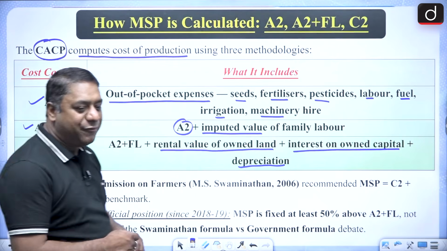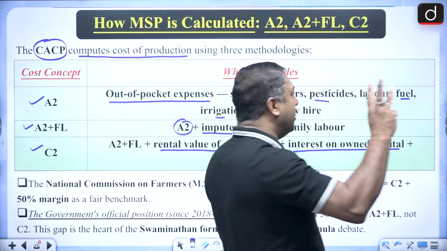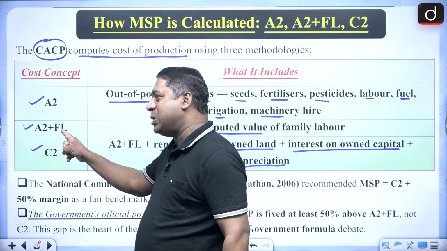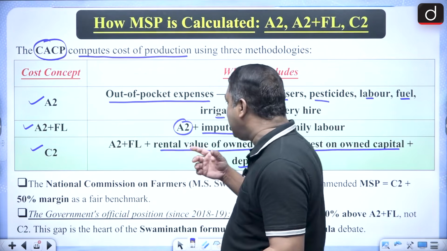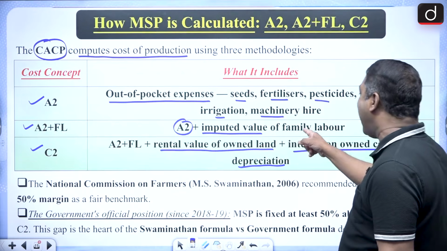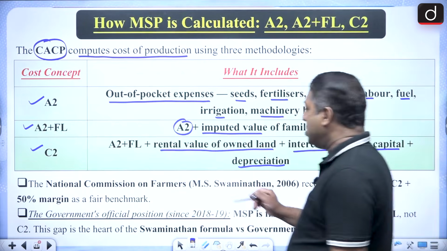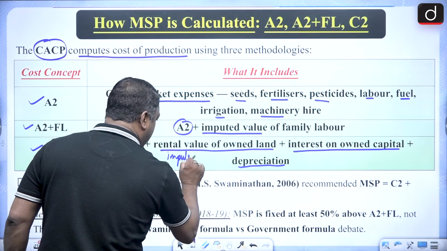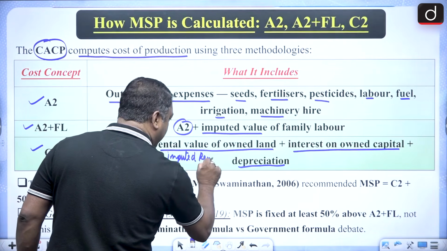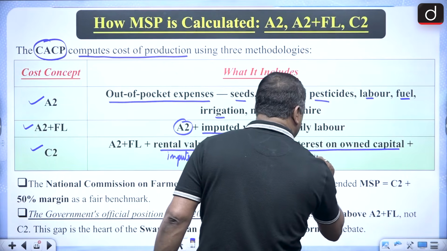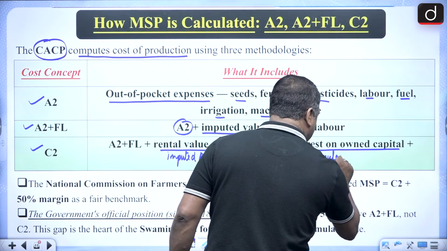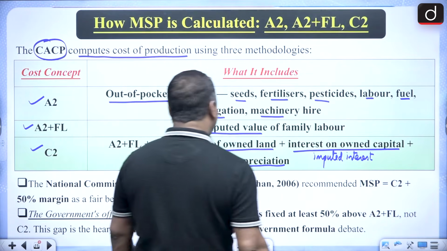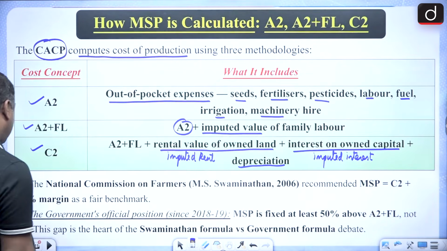Got it? Clear everyone? So 3 methods. One is A2, A2 plus FL. FL is the family labor, that is the imputed value of family labor. This is with regard to imputed rent, and this is imputed interest. ठीक है, got it? चलो.